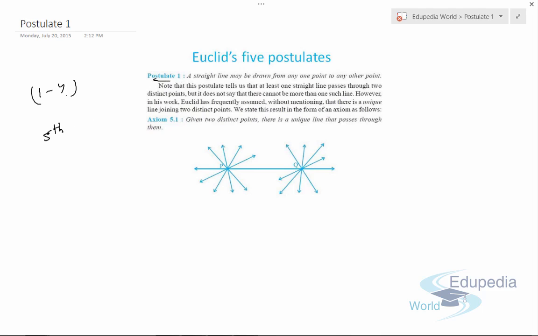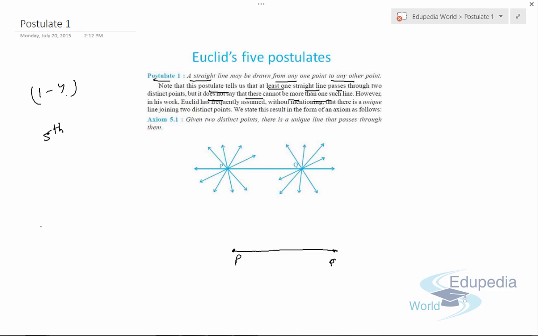Now postulate 1 says a straight line may be drawn from one point to any other point. Means if we have 2 points like P and Q as in the figure above, we can draw a line from this point to this point. Note that this postulate tells us that at least one straight line passes through 2 distinct points, 2 different points. But it does not say that there cannot be more than one such line.